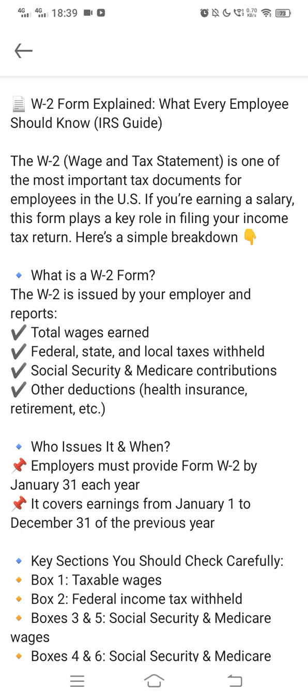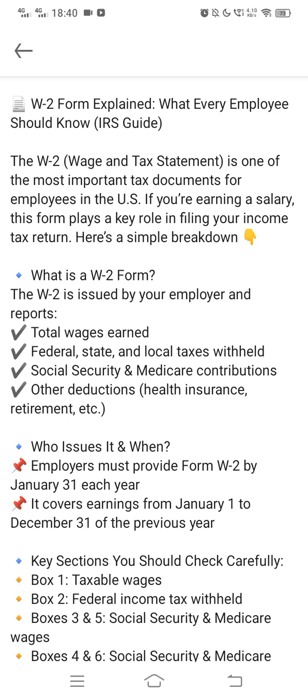As in India we receive a salary slip where we can see the breakdown of our salary, like our basic and HRA, likewise the W2 is for people based in the US. In the W2 all the breakdown of their salary is given, and any taxes are also mentioned.